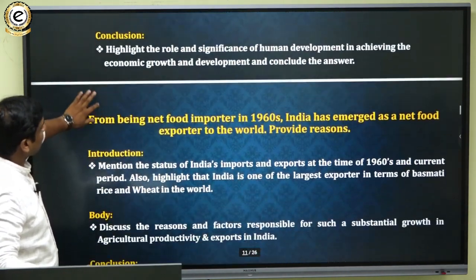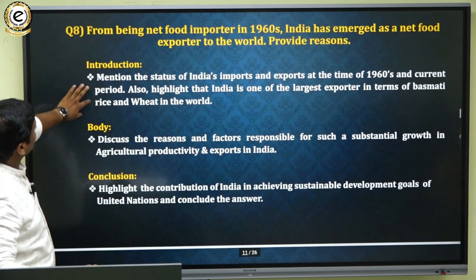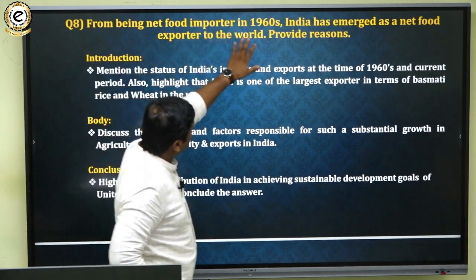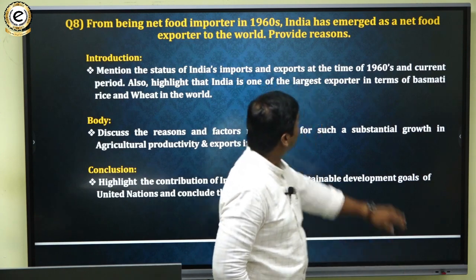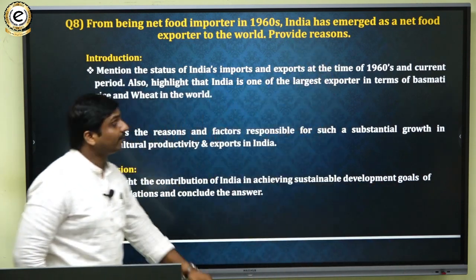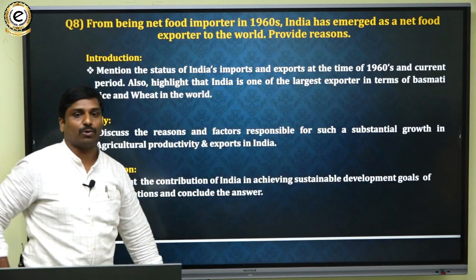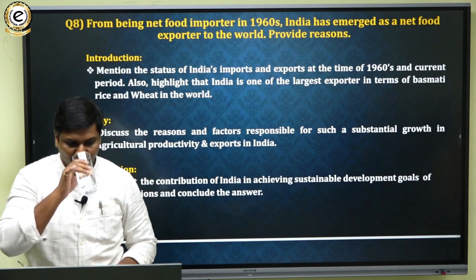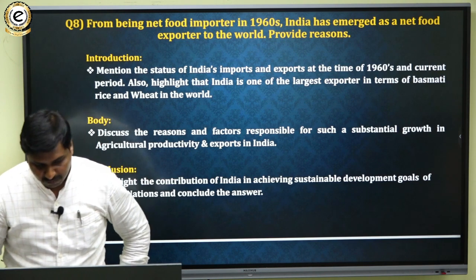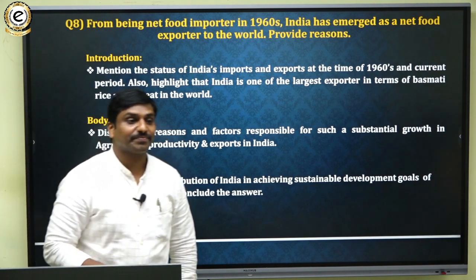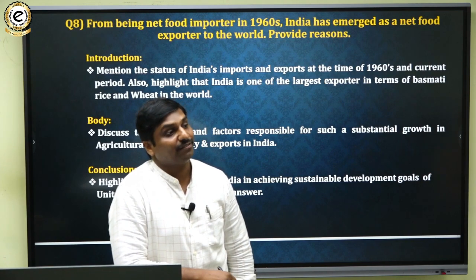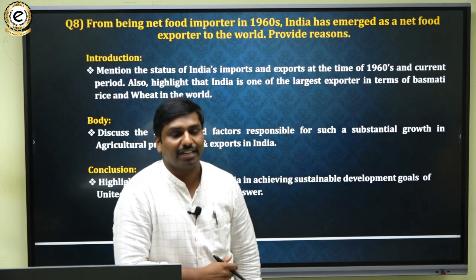Then the last question from the geography section is: from being a food importer in the 1960s, India has emerged as a net food exporter in the world; provide the reasons. That is the question. Here we need to have knowledge from paper 3 also.